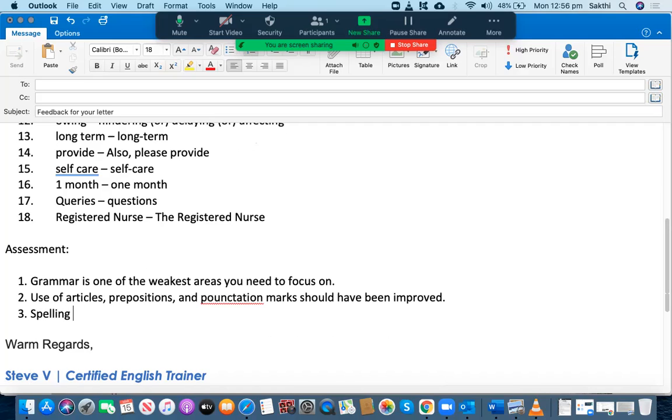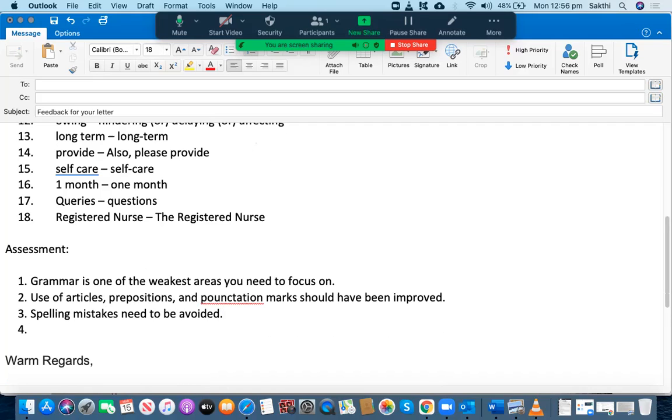Spelling mistake is another area. Spelling mistakes need to be avoided. You need to write down one word if it is one word only. Okay, so you can't write down two words. For example, long term is one word only. Self-care is one word only with a hyphen in between.